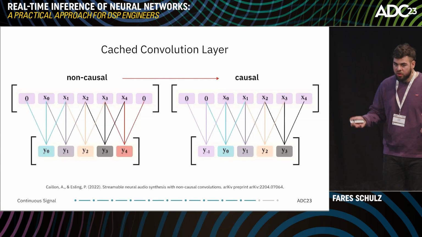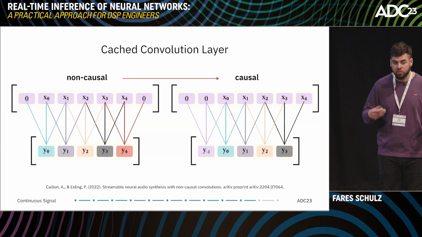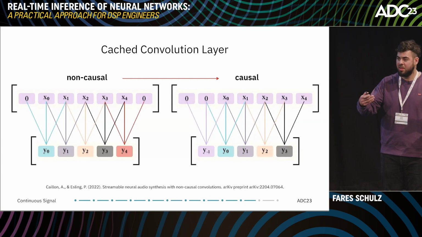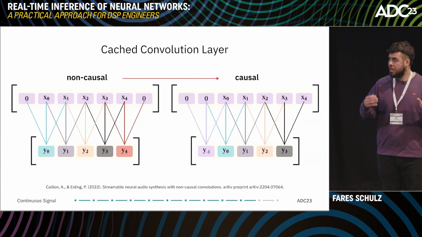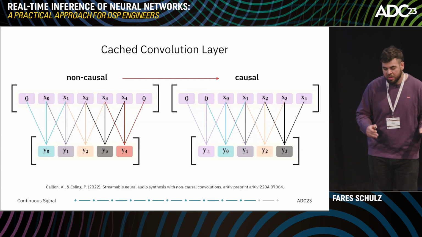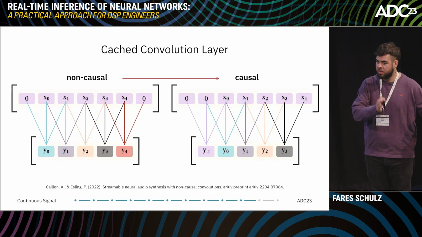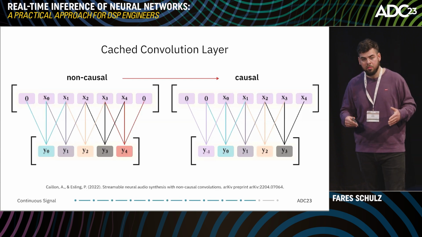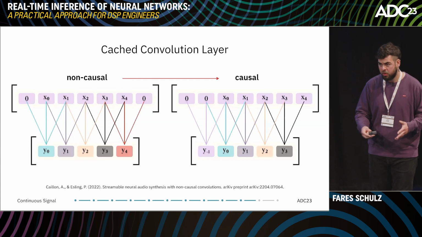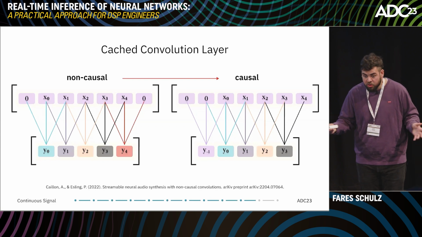And the first step in order to make a non-causal convolution layer streamable is actually to make this non-causal convolution layer causal. And here they presented this approach. So we take the zeros from the right side and add them to the left side in order to make this convolution layer streamable. But in order to not alter the computational graph of the neural network, we also need to respect some peculiarities there.